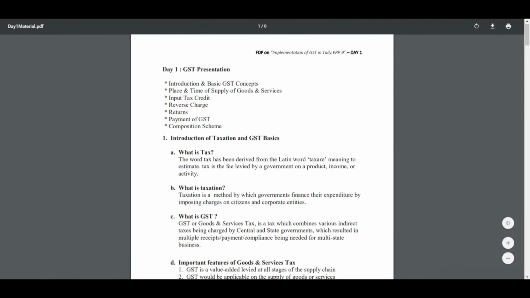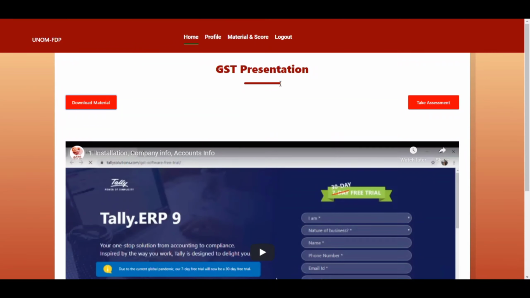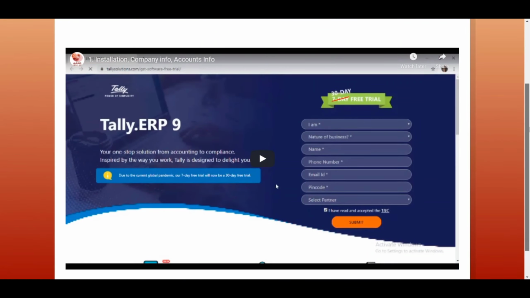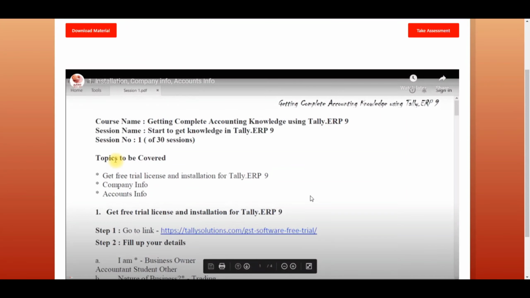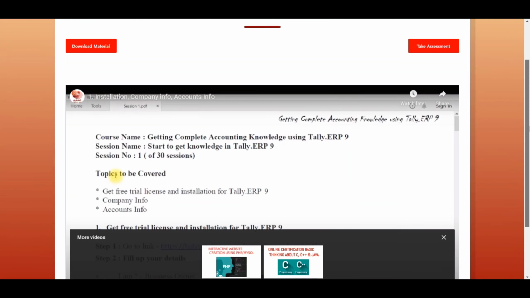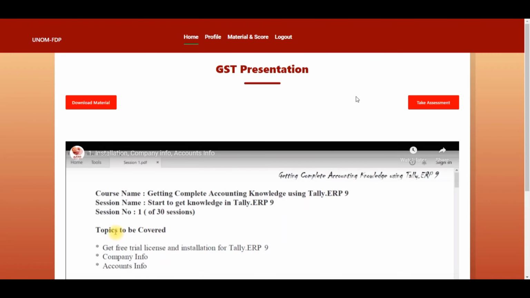Then another one is the video format. Here it comes. It will play the video. Once the video has been completed, then click on the take assessment button.